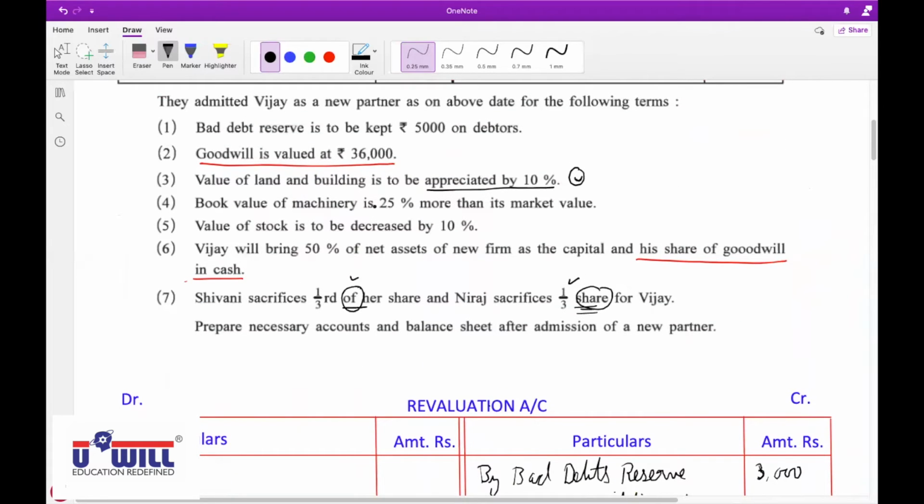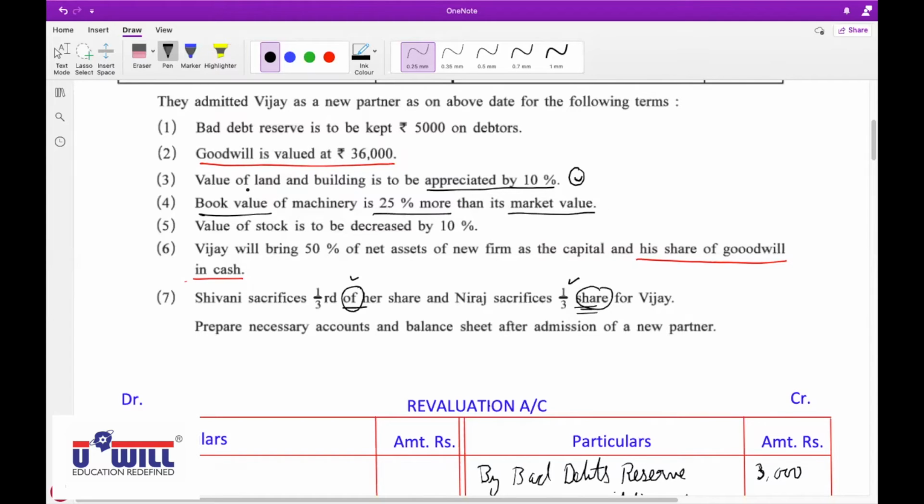Book value of machinery is 25% more than its market value. Okay, book value of machinery is 25% more than its market value. Netra? Yes, sir. How will you do this? Book value of machinery is 25% more than its market value. Should we be happy or sad? Sir, can you repeat? Sir, I'll be happy.